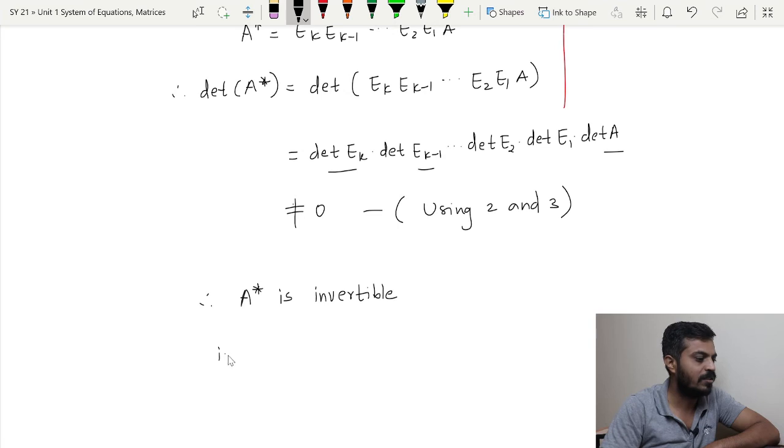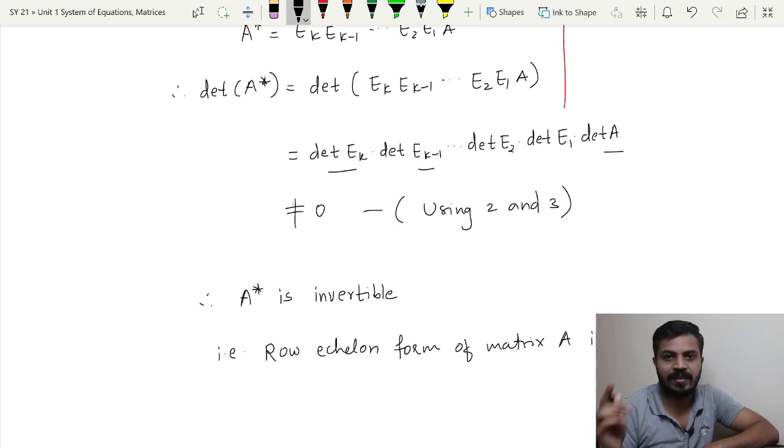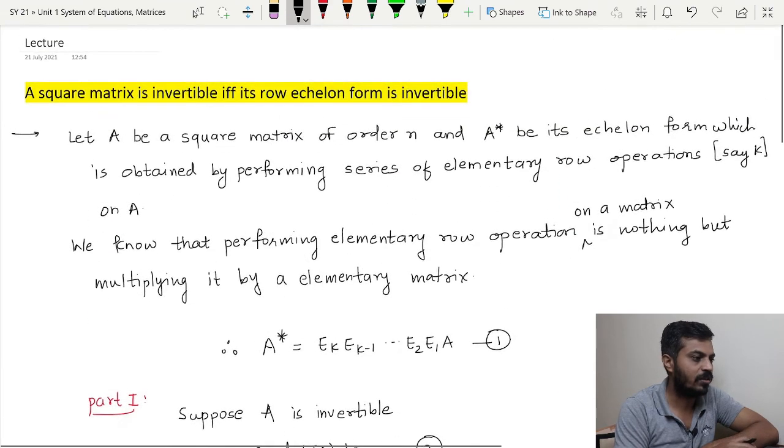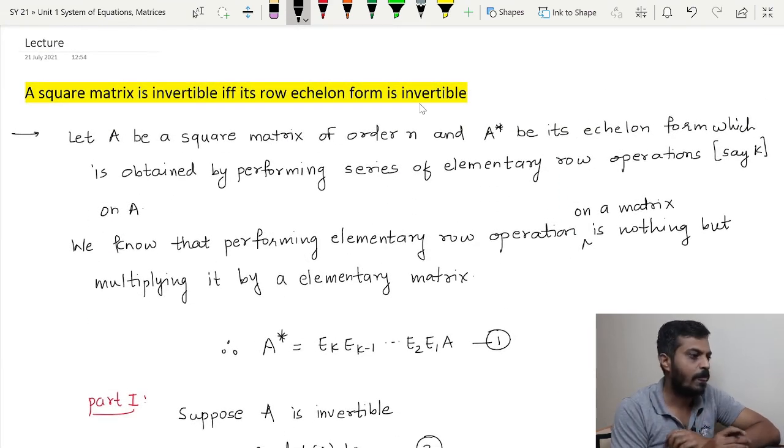That is nothing but row echelon form, because that exactly was asked in the question. What was asked? Its row echelon form is invertible, right? Now, we will go for the converse one. So, we will assume that the row echelon form is invertible, I mean A star is invertible, and we will prove that A is invertible.